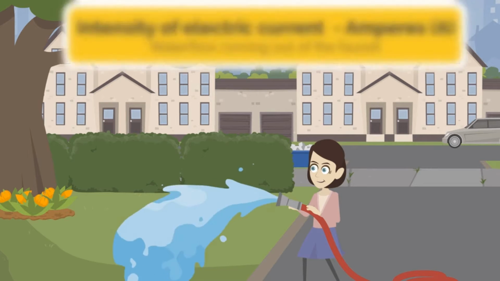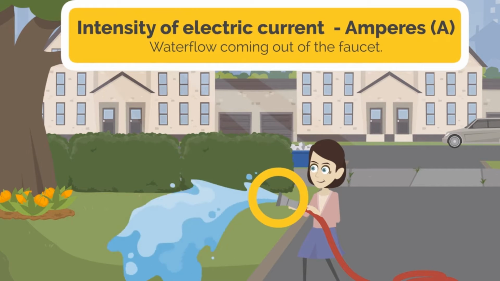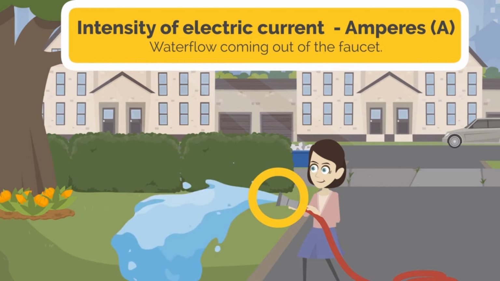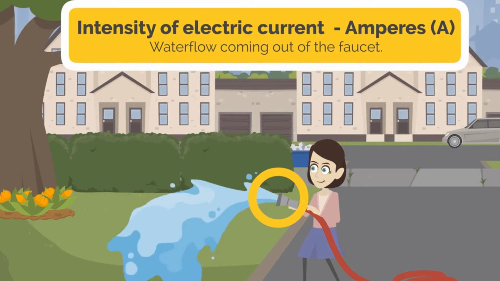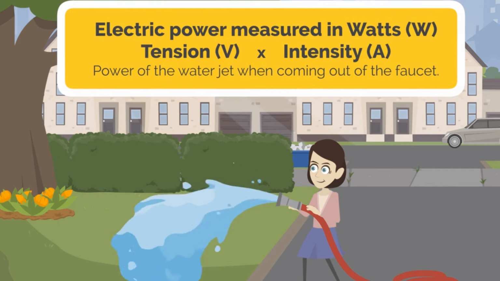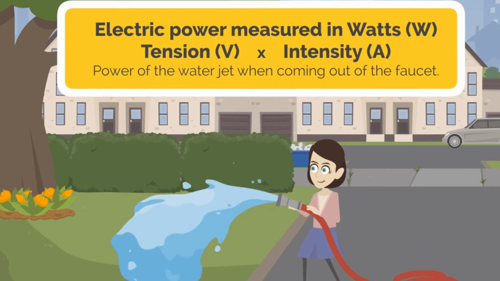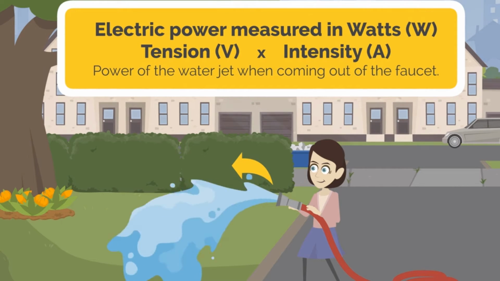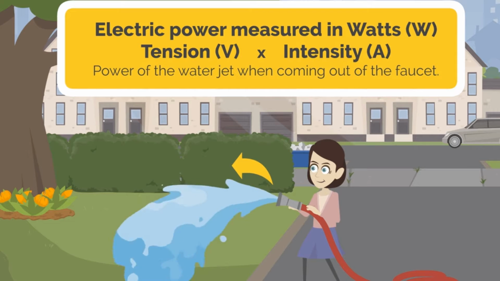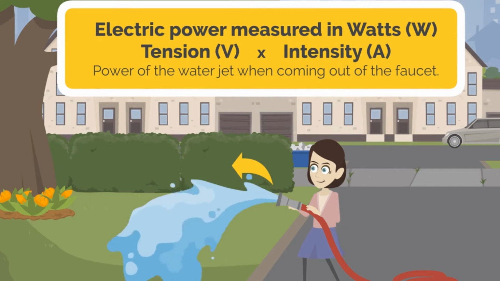The intensity of the electric current is measured in amperes, and is comparable to the flow of water coming out of the faucet. It is therefore the amperage of the electrical circuit. Electrical power is measured in watts. It is the voltage multiplied by the current. We can compare the electrical power to the power of the water jet when it comes out of the faucet. It is therefore the number of watts that the electrical circuit can produce.